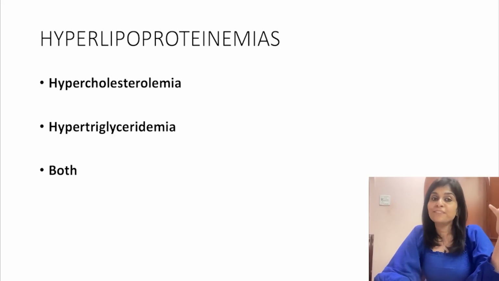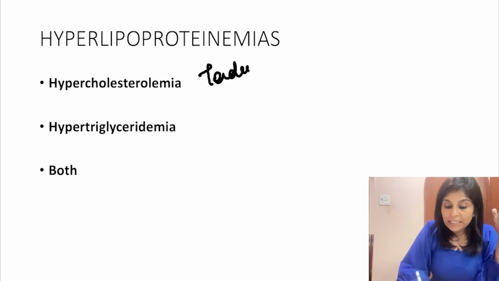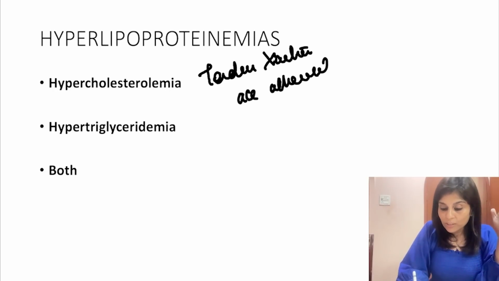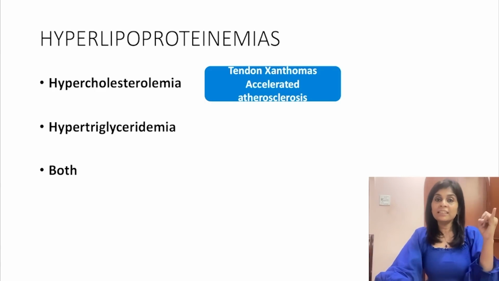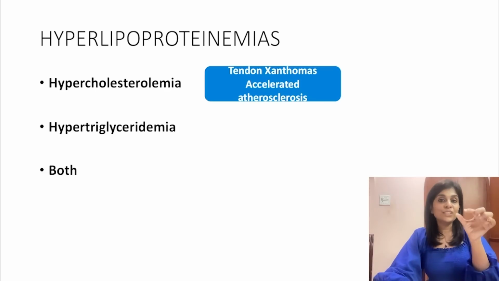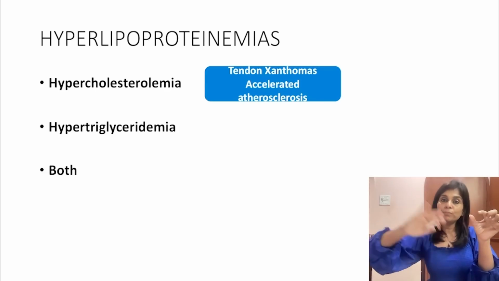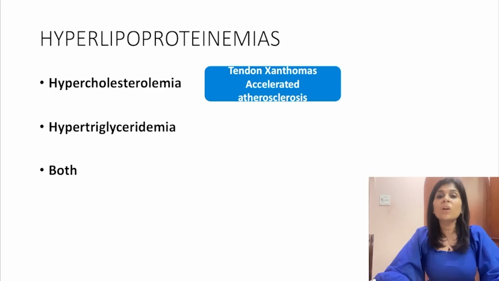Why do we have to classify it this way? Because clinical features will differ based on this. If a person presents with only an elevation of cholesterol, then they present with tendon xanthomas and accelerated atherosclerosis. So tell me, what are the manifestations of an elevation of cholesterol? They present with tendon xanthomas and accelerated atherosclerosis. First, let me tell you what tendon xanthomas are. These are small eruptive lesions present along the line of attachment of tendons. For example, they are found along the knuckles or along the ankles.